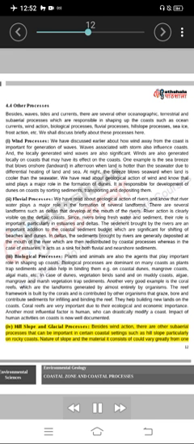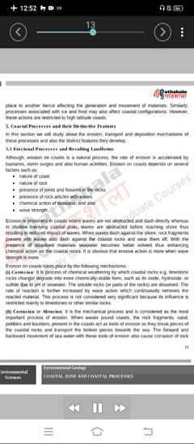Hill slope and glacial processes. Besides wind action, there are other subaerial processes that can be important in certain coastal settings such as hill slope, particularly on rocky coasts. Nature of slope and the material it consists of could vary greatly from one place to another, hence affecting the generation and movement of materials. Similarly, processes associated with ice and frost may also affect coastal configurations. However, these actions are restricted to high-latitude coasts.